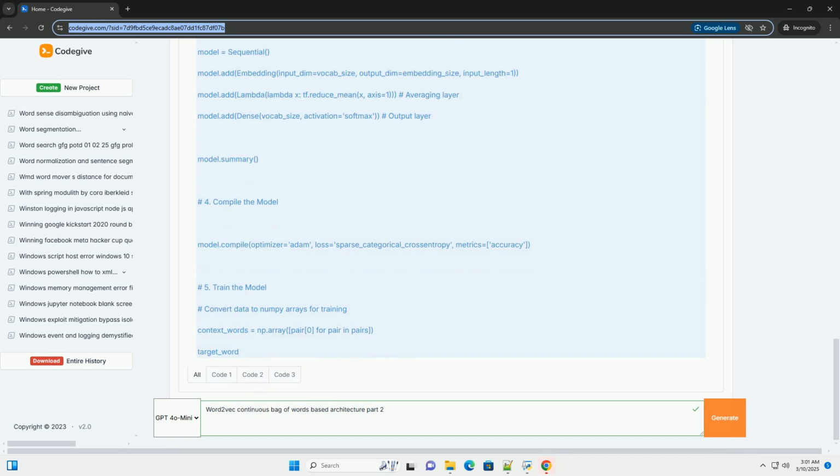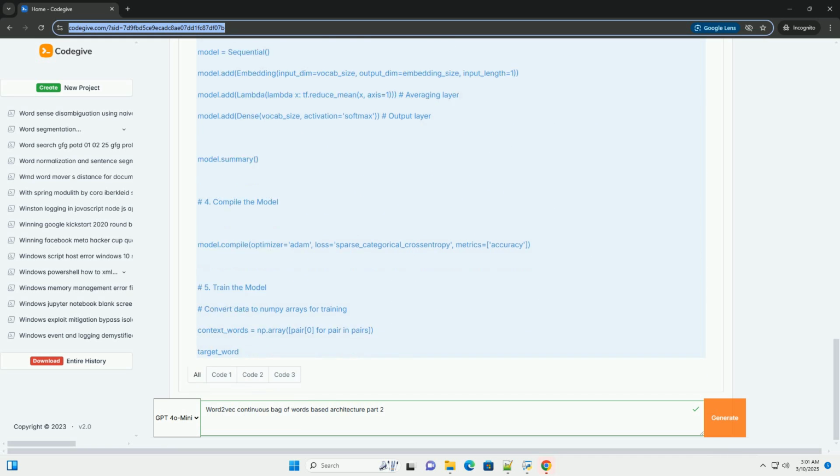Key improvements and considerations. Negative sampling: for larger datasets, negative sampling is a critical optimization. Instead of updating all the weights in the output layer for every training example, which is very computationally expensive, negative sampling only updates the weights associated with the correct target word and a small number of randomly chosen negative words, words that are not the target. This significantly speeds up training, especially for large vocabularies. You can incorporate negative sampling by setting the negative_samples parameter to a value greater than 0 in the skipgrams function.